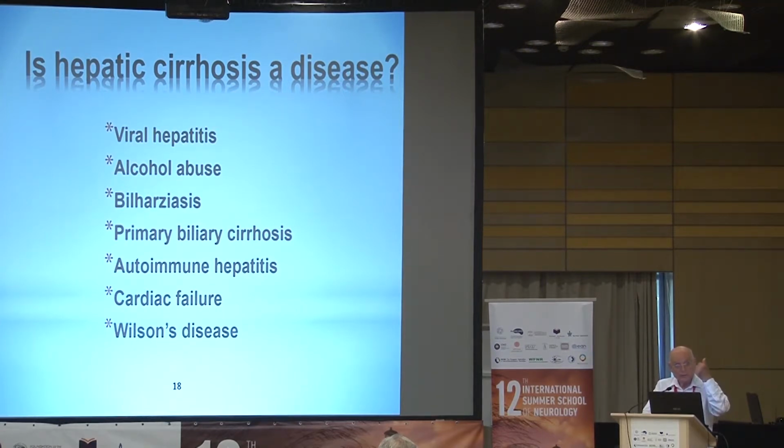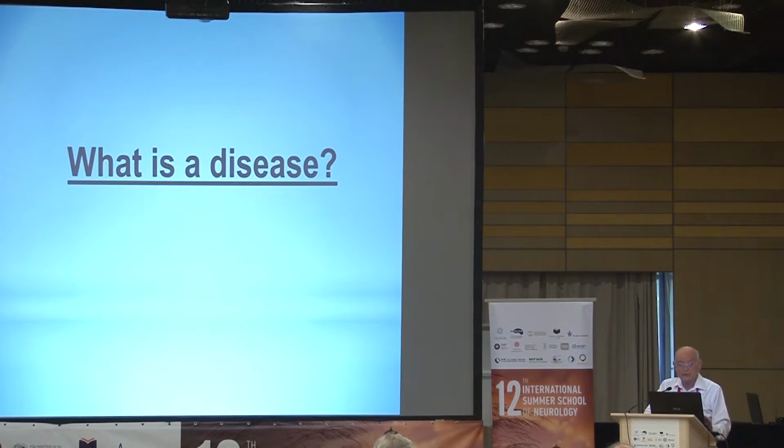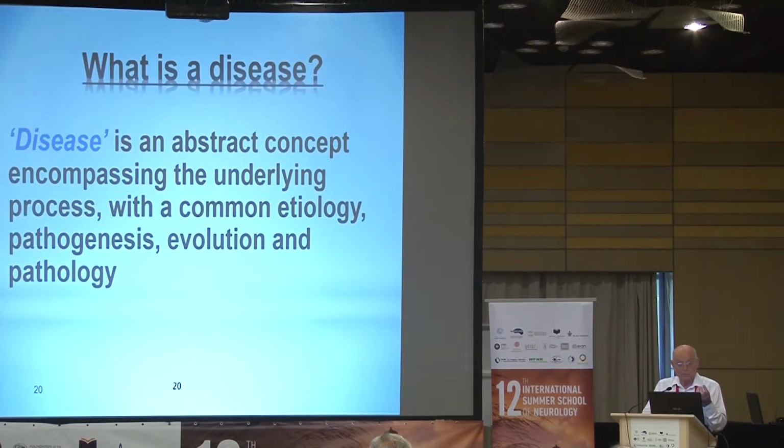So having the same pathology, same clinical manifestations, and same biomarkers do not make it a disease, but make it a combination of different disorders which have phenotypic convergence. So a disease actually does not exist. There are no diseases, except in our brain. Disease is an abstract concept.